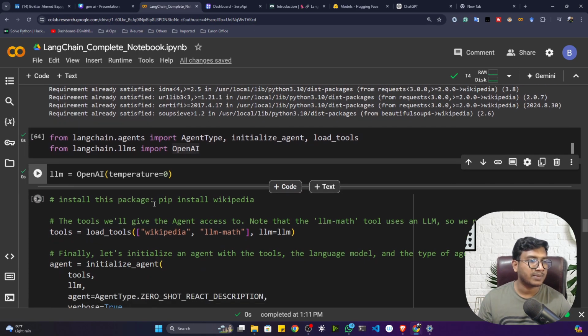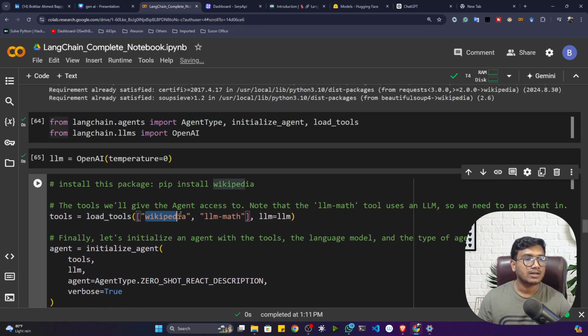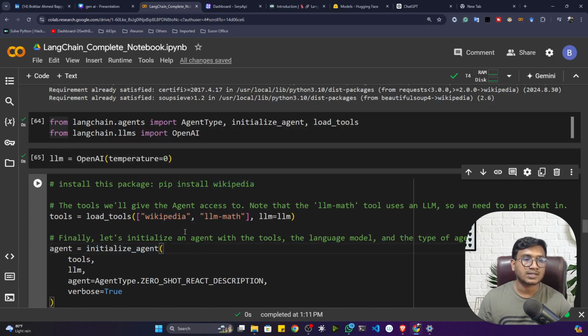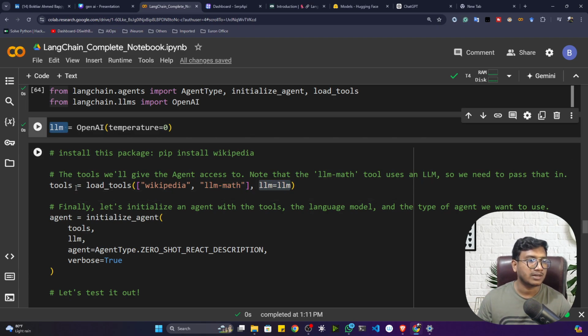Now this is my LLM wrapper. If you want to define the agents, you have to do it like this, guys. First of all, call load_tools, and inside that, mention which plugins you want to use. I want to use the Wikipedia plugin. That means whatever I'm searching, if it is not available inside my ChatGPT knowledge base, it will hit Wikipedia and get the response from there. Then it will also use something called the LLM math tool. Why the LLM math tool? Because if you are asking something related to GDP, or any kind of numerical representation, this LLM math is required. If you go to the documentation, you will see they suggest that. Then I'm also passing my LLM wrapper, this particular object, and that will give me the tools.